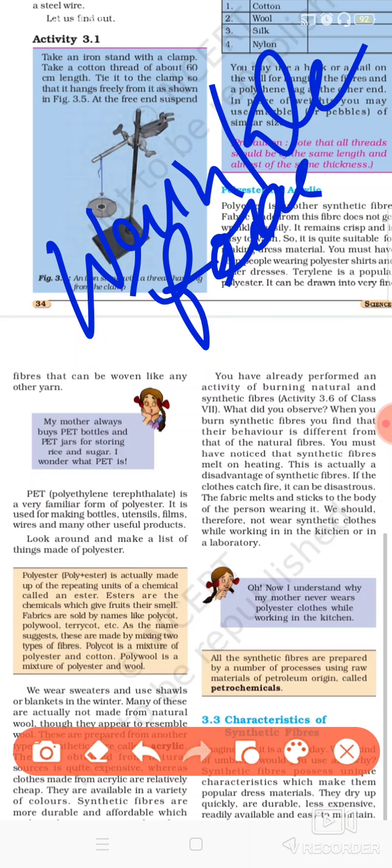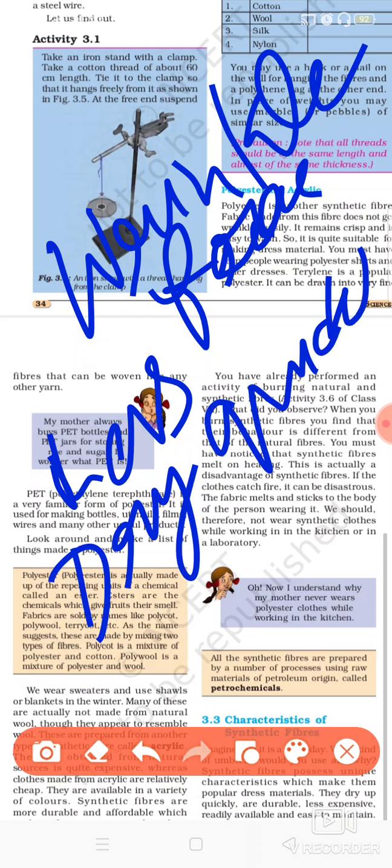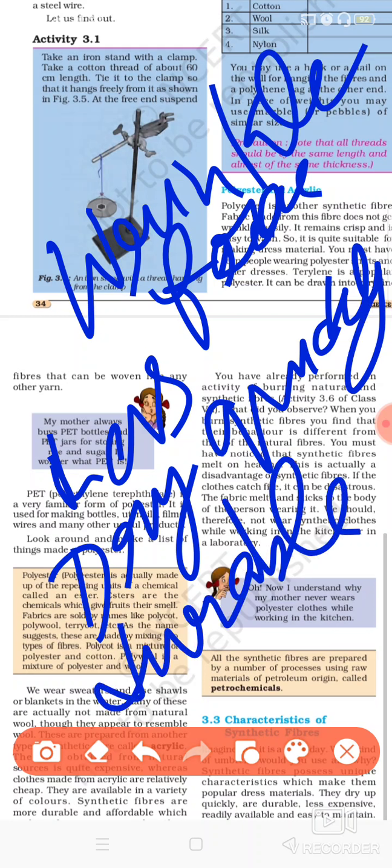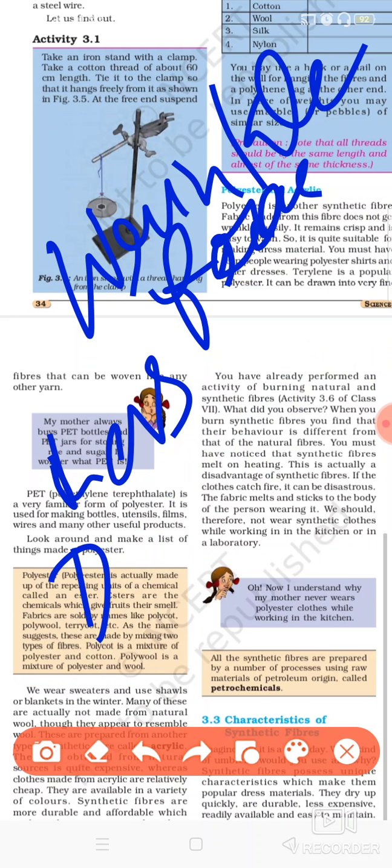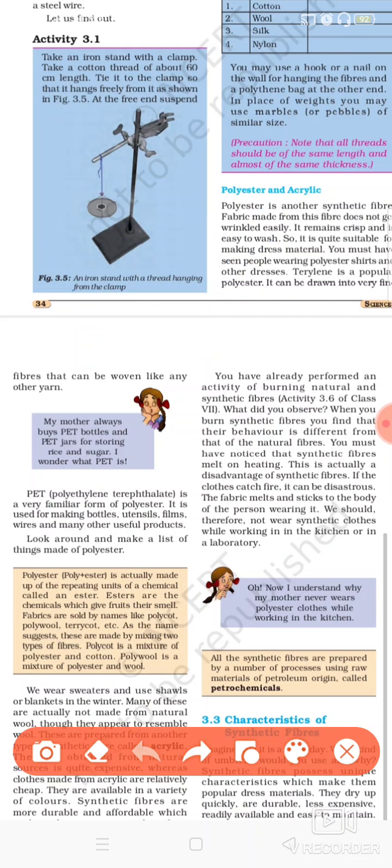Okay, these require less maintenance. Okay, these dry quickly. Okay, these are some of the advantages. These are durable also. These are elastic also, and these are moth resistant also. Insects do not eat these synthetic fibers. So these are some of the properties which they have.